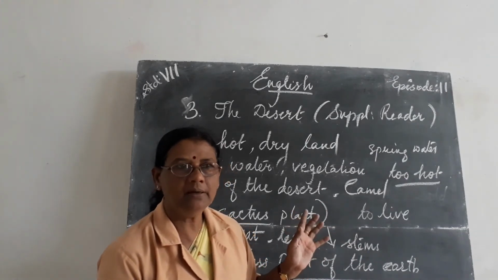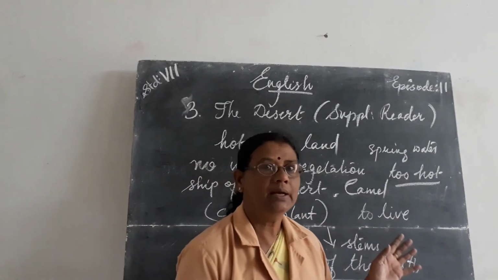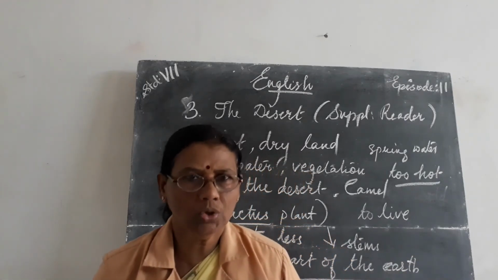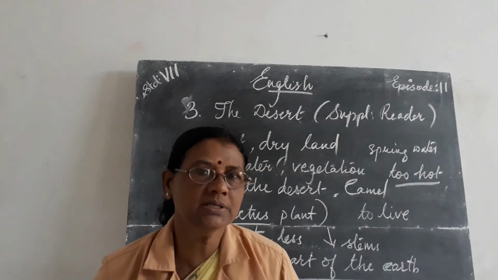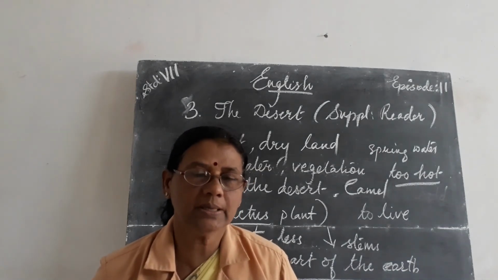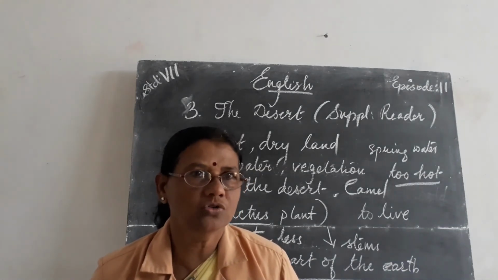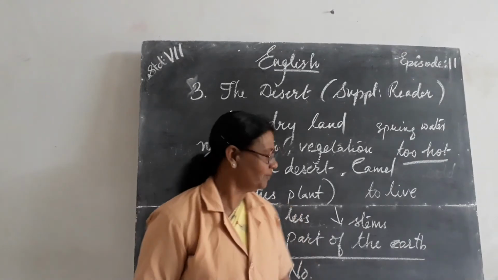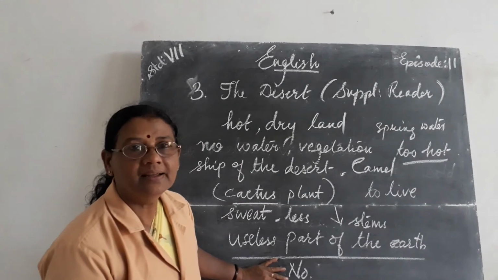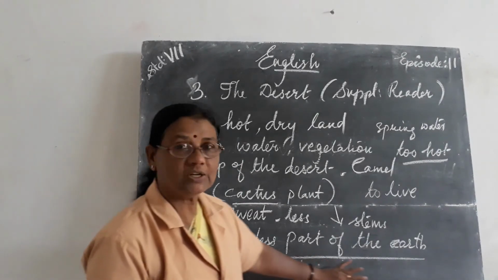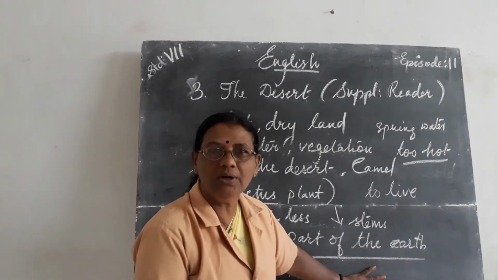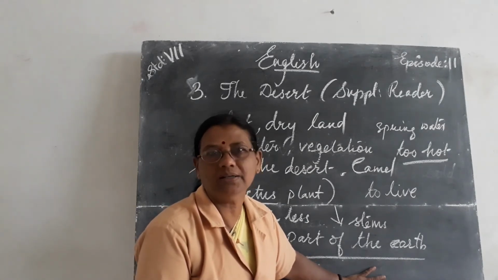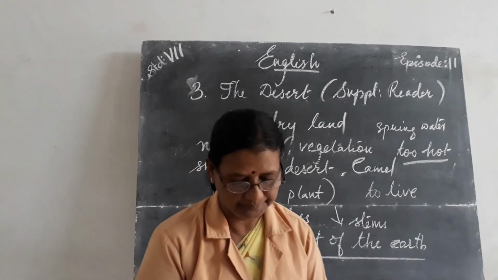Even in the Gulf area the days are very hot, isn't it? And nights are very cold. The temperature comes down, it is very cold. That means up to 0 degrees it goes, isn't it? So we cannot say deserts are a useless part of the earth. They are useful, just as much as we are making the other parts of the earth useful, isn't it? Understood now?